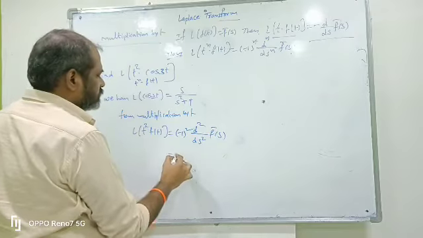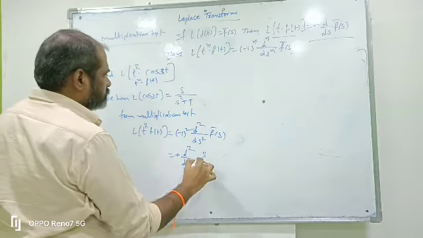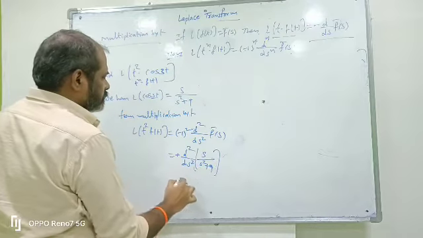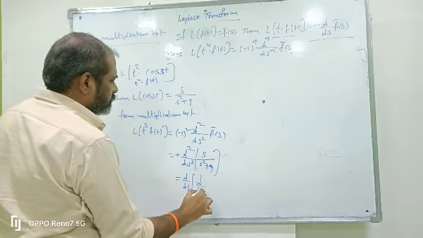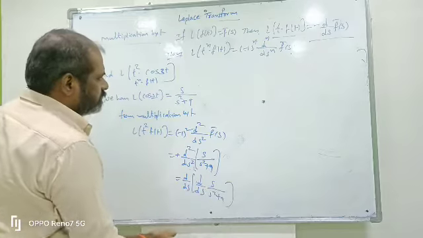Minus 1 whole square is plus, so d square by ds square of f bar of s, which is s by s square plus 9. So d by ds into d by ds of s by s square plus 9. So again the derivative of u by v.